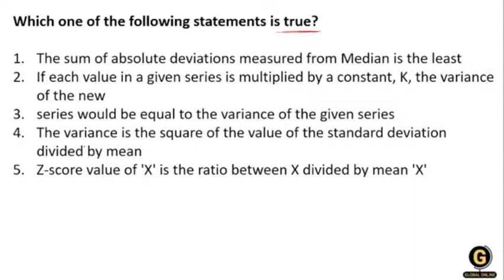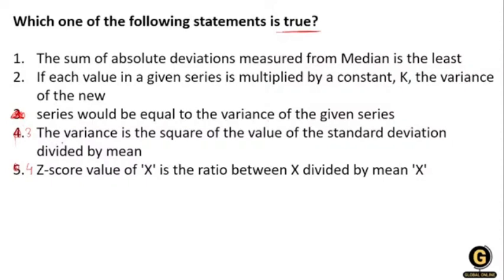Just give me a second, there is some mistake. This is the second option, this is the third one and this is the fourth one. If each value in the given series is multiplied by a constant k, the variance of the new series would be equal to the variance of the given series.